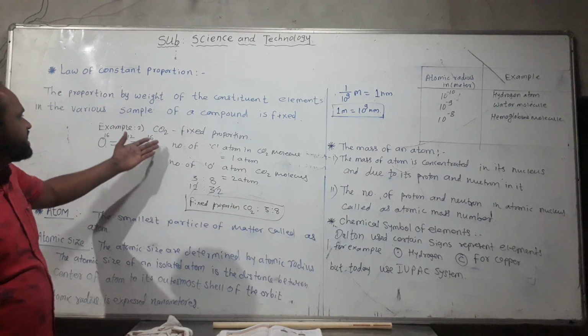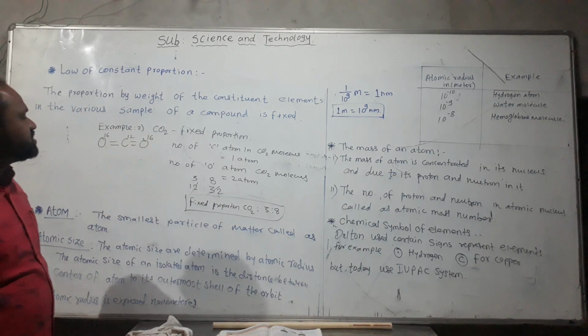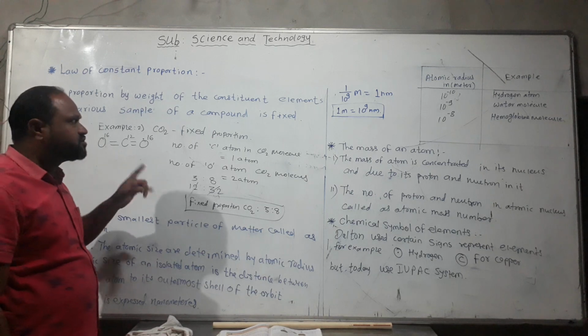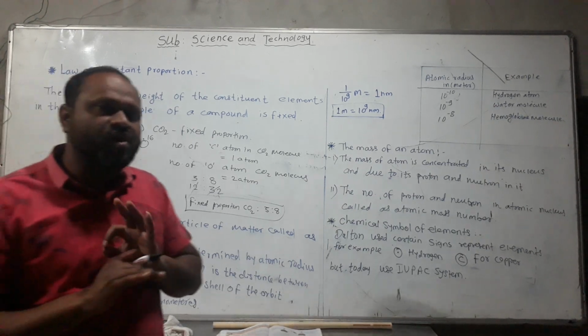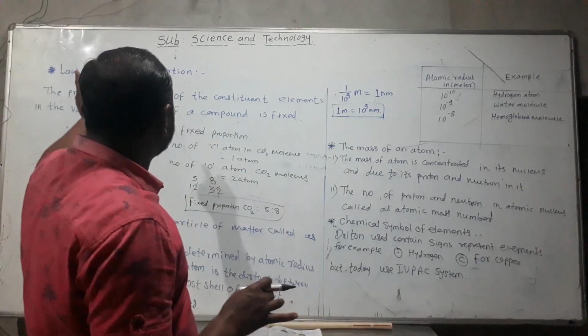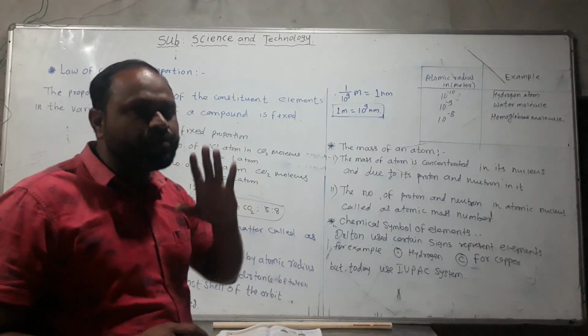The second example is CO2, find the fixed proportion. All the fixed proportions we have to find for all the molecules, all the compounds. So it is the name of the law, the law of constant proportion.